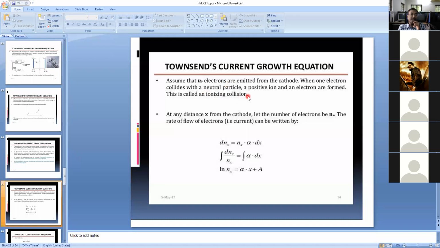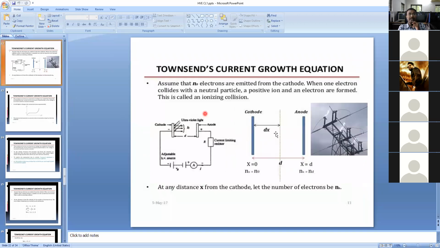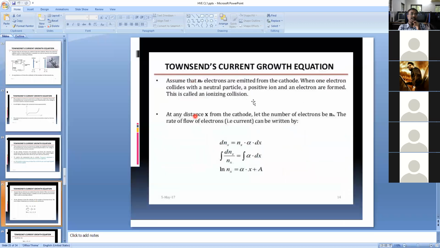At any distance x from the cathode, let the number of electrons be n x. If you consider up to a certain small distance, that is called dx, where the total distance is d.